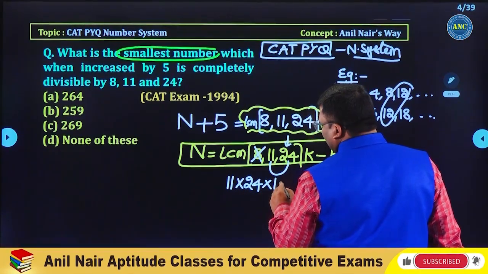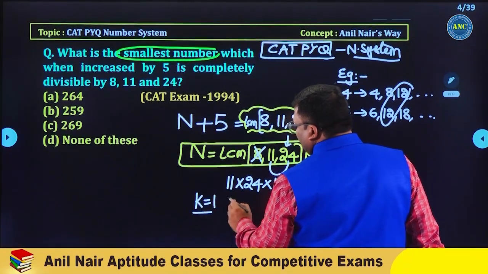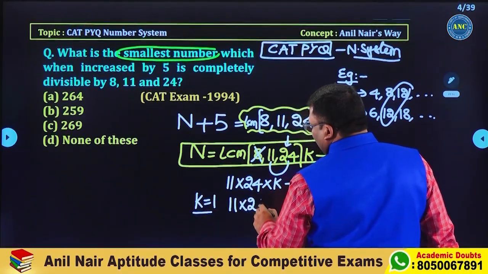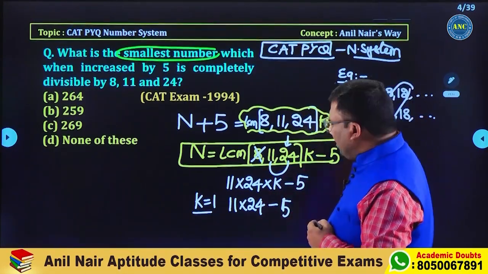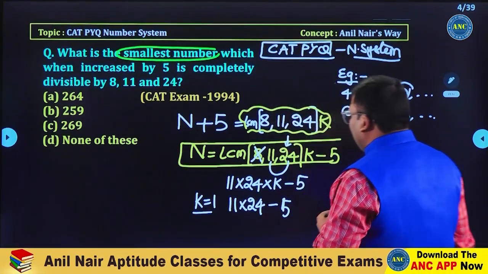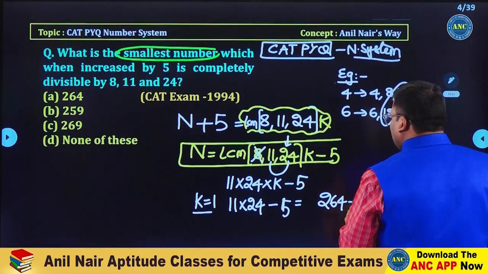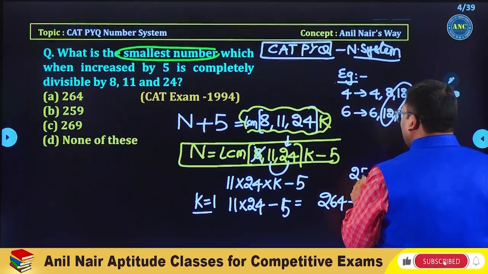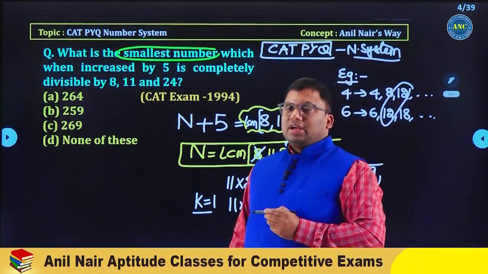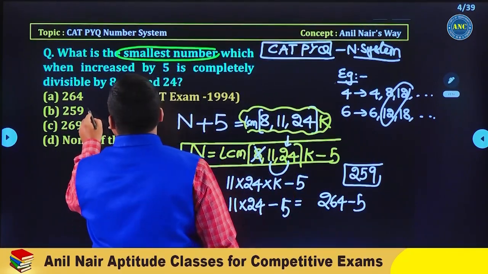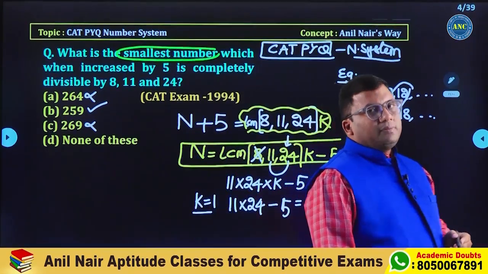It is their product times K, minus 5, because the question is referring to the smallest number. K is 1. So 11 into 24 minus 5. 11 twenty-fours are 264, minus 5, 264 minus 5 is 259. The answer for the CAT exam original question of 1994 is 259. I hope the idea is very clear to you.